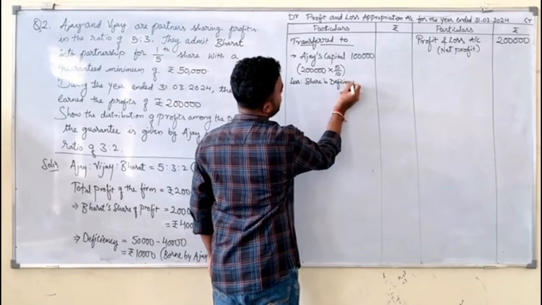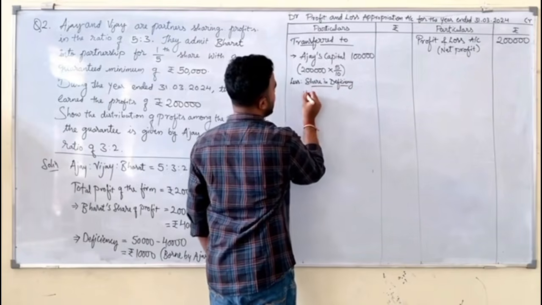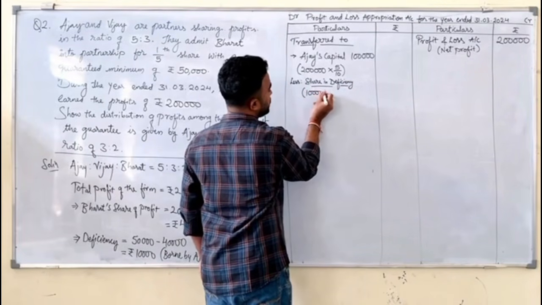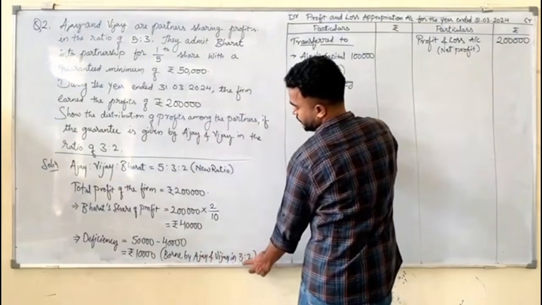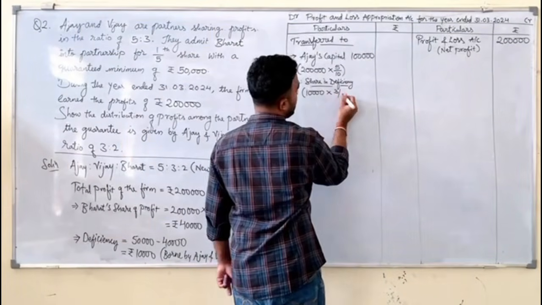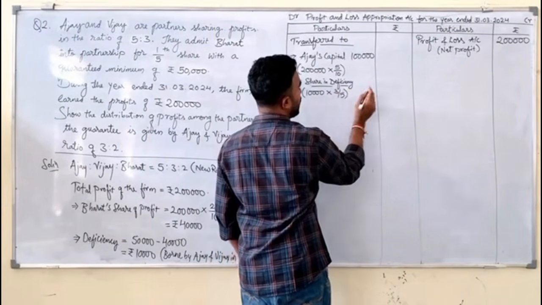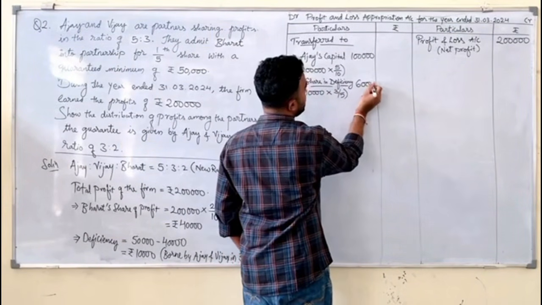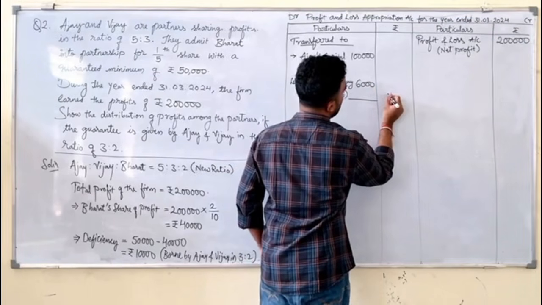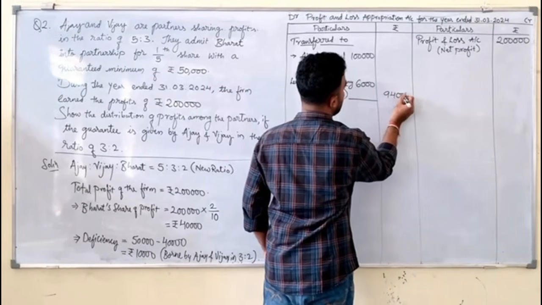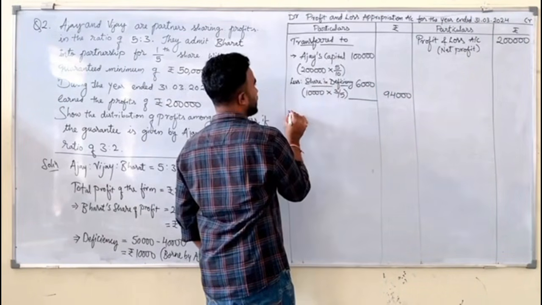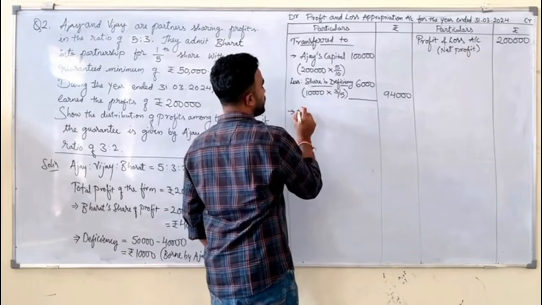What is the amount of deficiency? 10,000 into he has given guarantee for 3/5 share. How much? 6,000. Deduct this 6,000. How much will it be? 94,000.